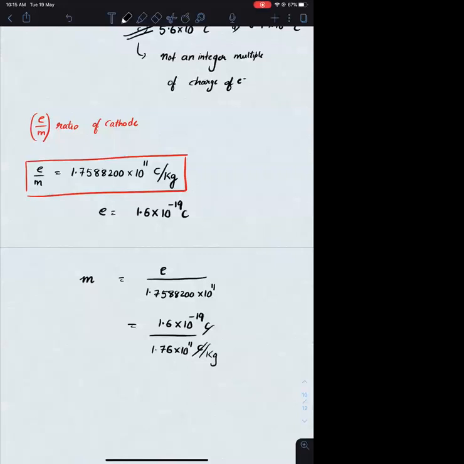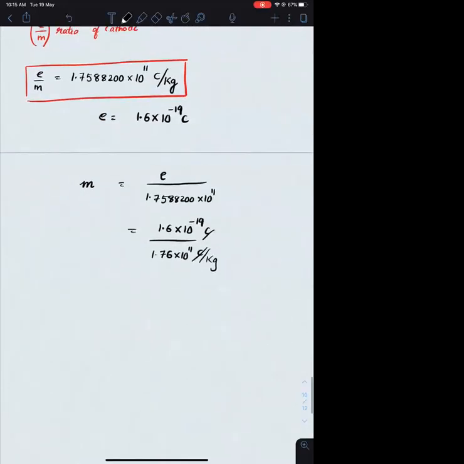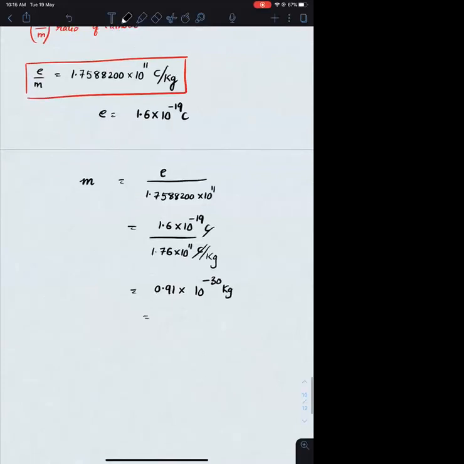9.1 into 10 power minus 31 kg. Okay. What will this particular value be? 0.91 into 10 to minus 30 kg. If you are shifting a point, it will be 9.1 into 10 raised to minus 31 kg.